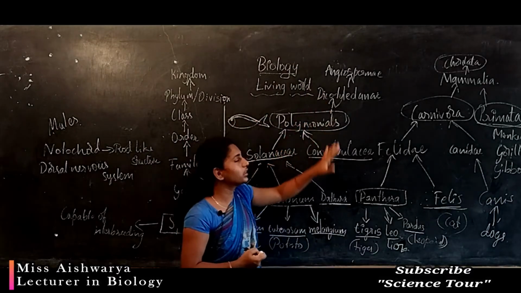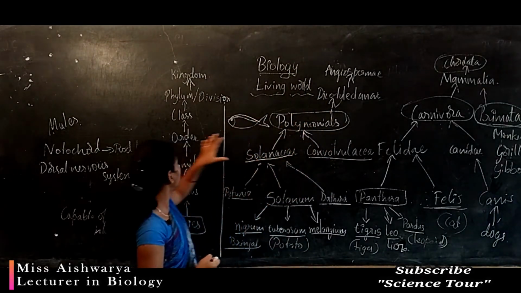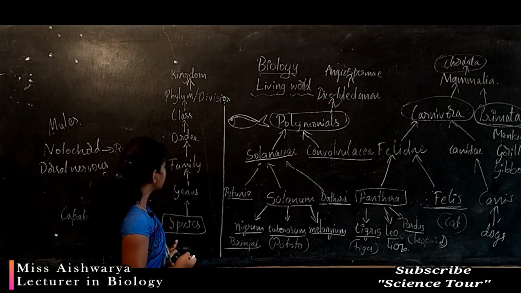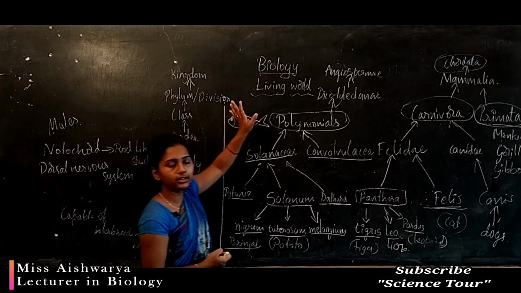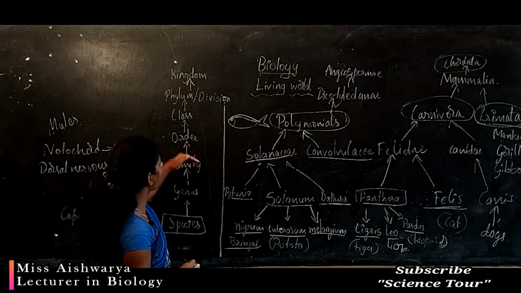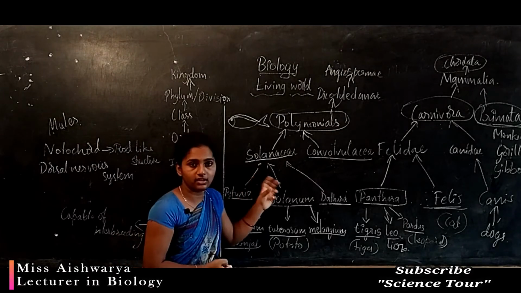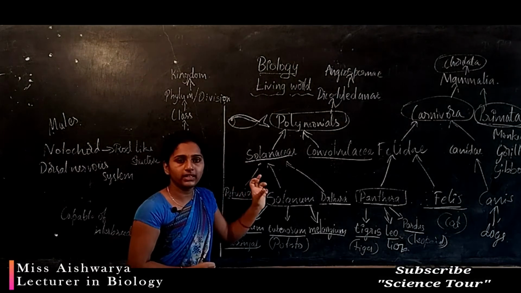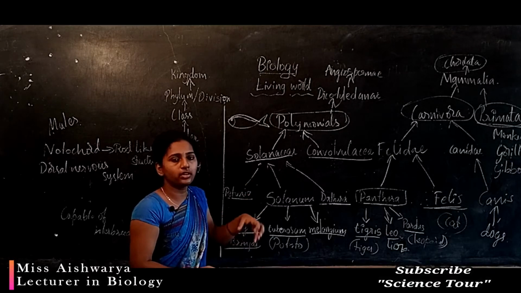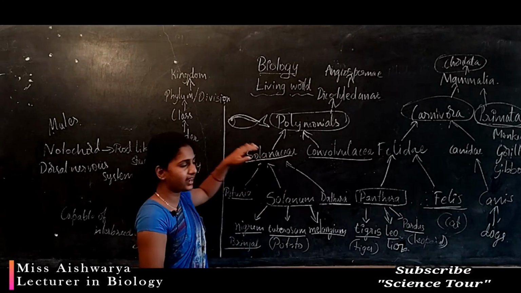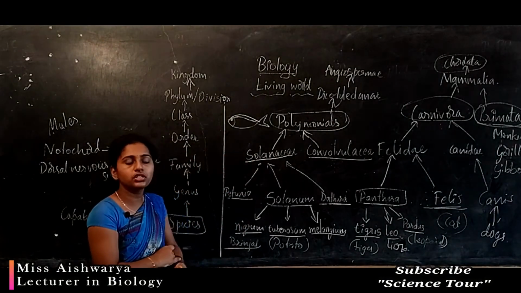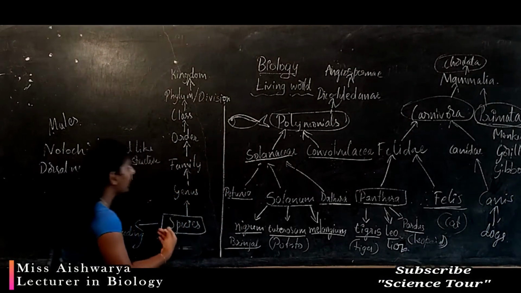Under that, all the phylum, class, orders, family, genus and species come under the different divisions based on their characters. So as we go up, the similar characters will not be there. In general, we are classified based on the general characters. As we go downwards, we can see more common characters.